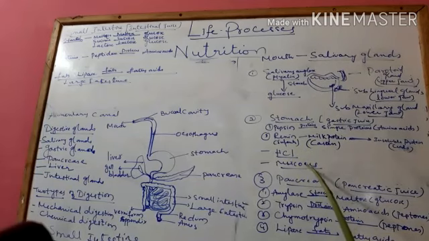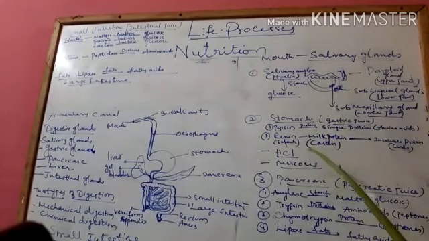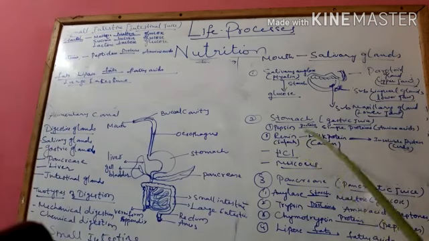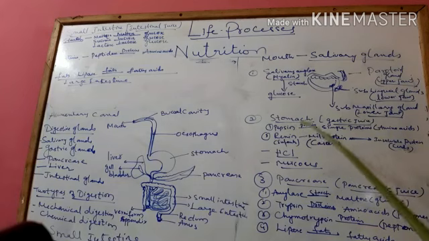Okay, the next is mucus. So what is the function of mucus? Mucus helps in lubrication of the internal wall of the stomach. When a high concentration of hydrochloric acid is present, it leads to ulcers or wounds. To prevent that, mucus secretion prevents ulcers or wounds by lubrication. So that is the function of mucus. And enzymes: pepsin helps in converting proteins into simple proteins, and renin converts milk protein into insoluble protein.